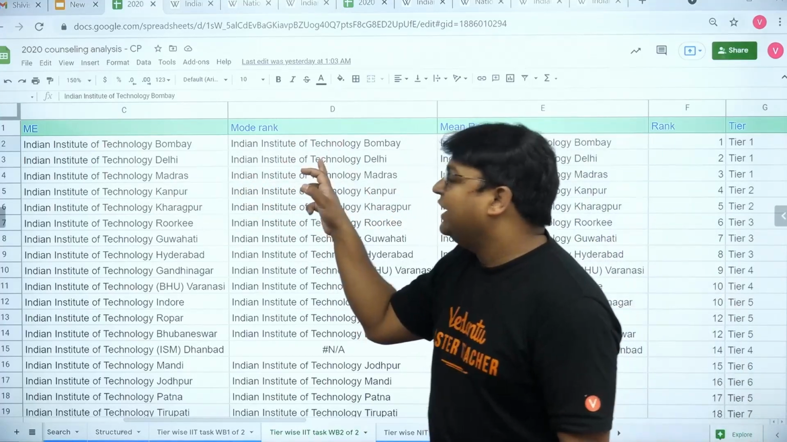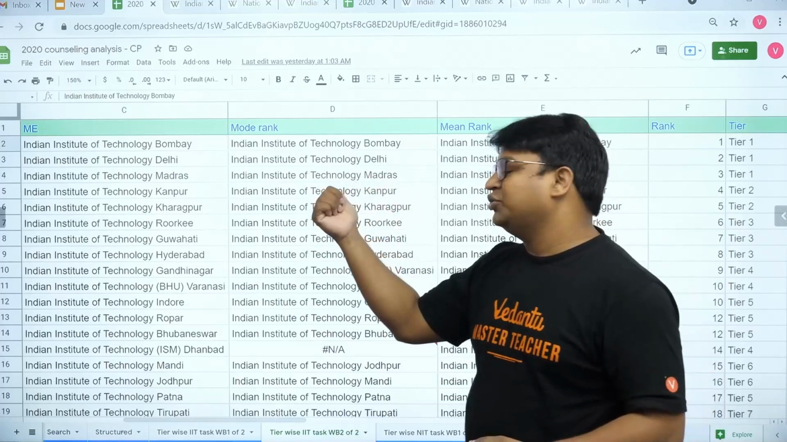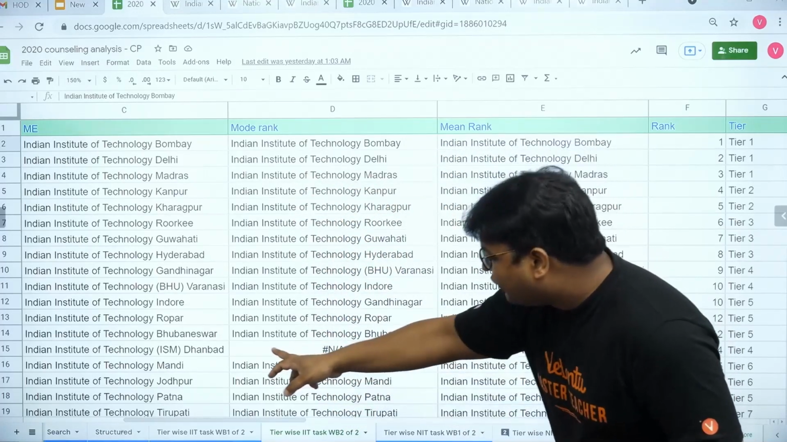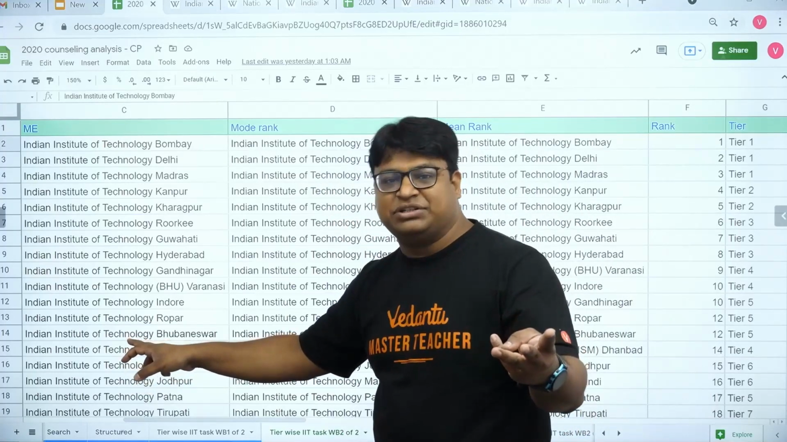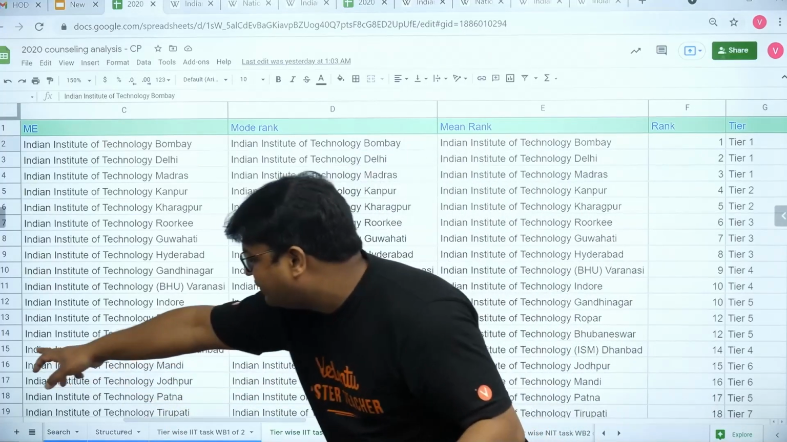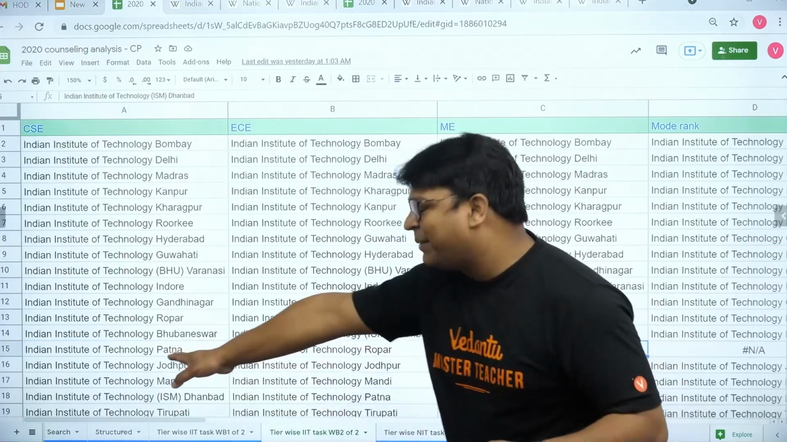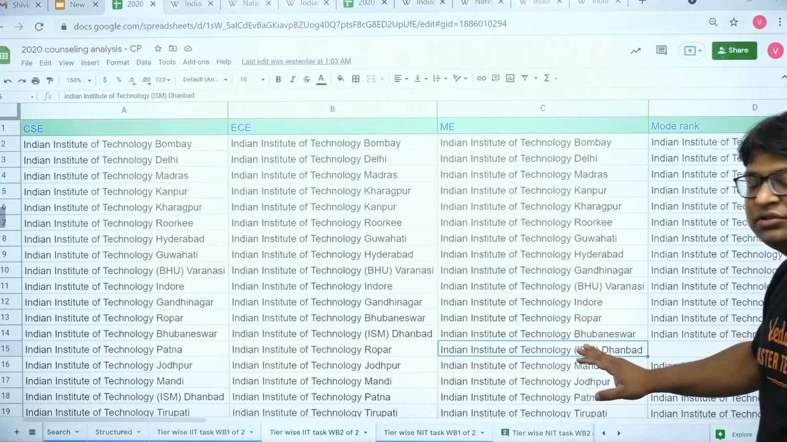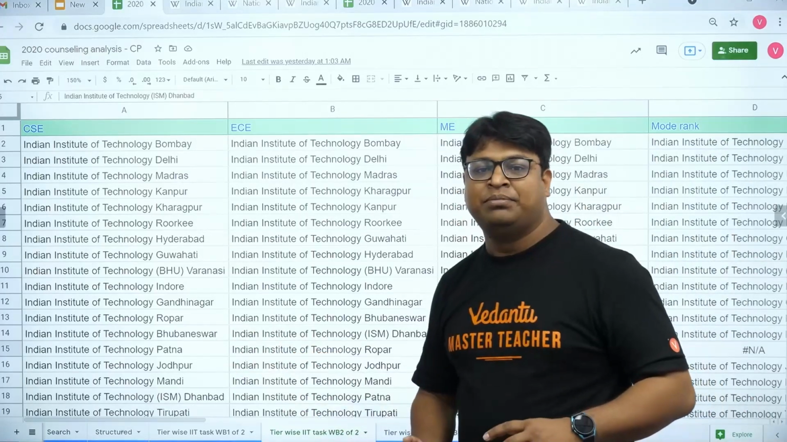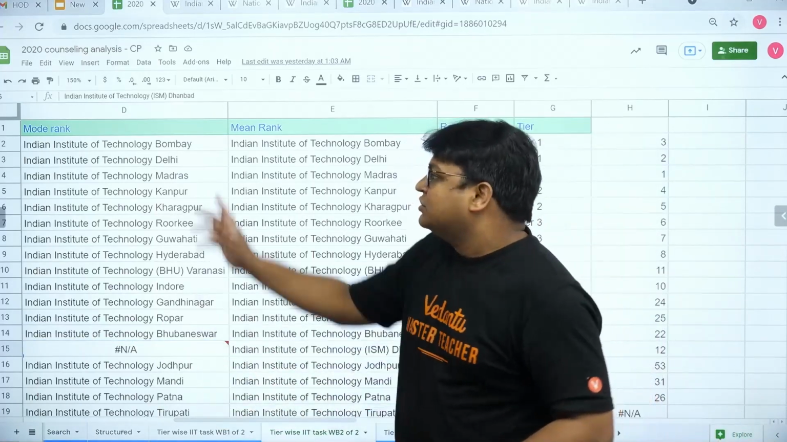Then Delhi captured 2nd position the most number of times. Madras captured 3rd position the most number of times, and so on. Now what about this position? In this, 3 different colleges captured this position. Like this is position number 14. This was captured by, let's see, Patna in one instance, Ropar in another instance, and Dhanbad in another. So no clear winner here. So for these cases you will see an NA. Okay, so this is mode rank.